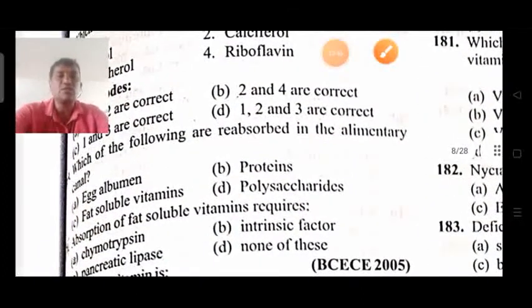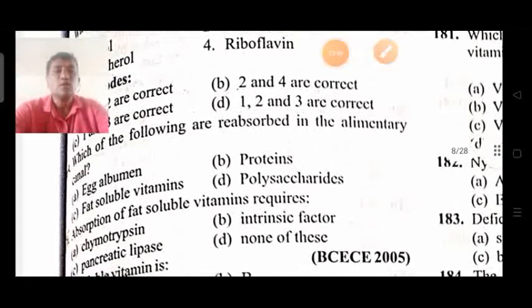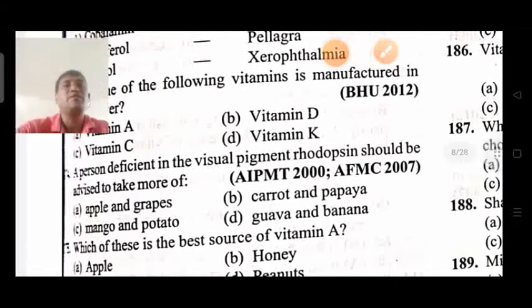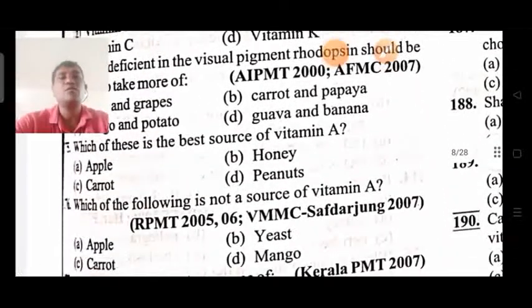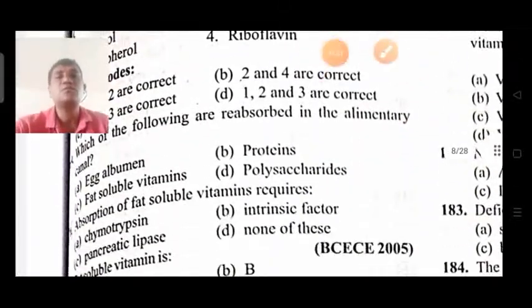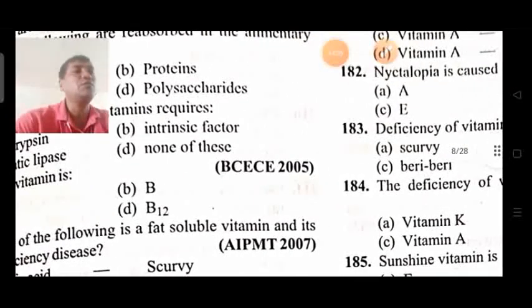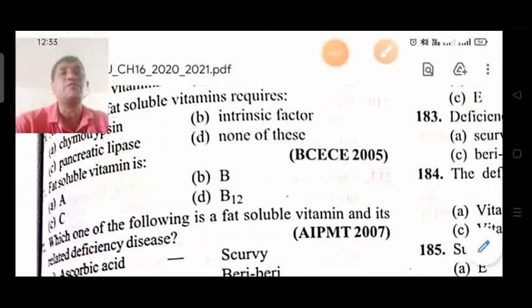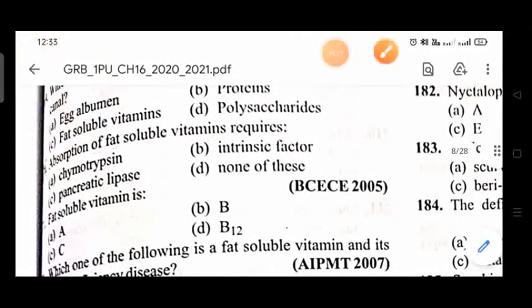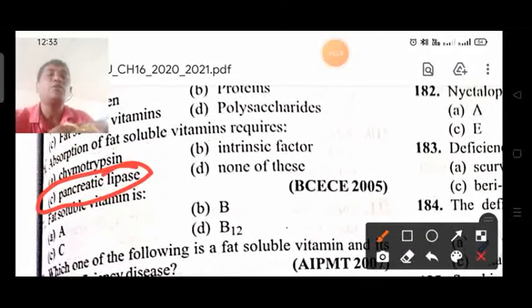Next, coming on to the next question, 170. Absorption of fat soluble vitamins requires chymotrypsin, intrinsic factor, pancreatic lipase. Absorption of fats is done by the pancreatic lipase. Lipase is going to degrade the fat.